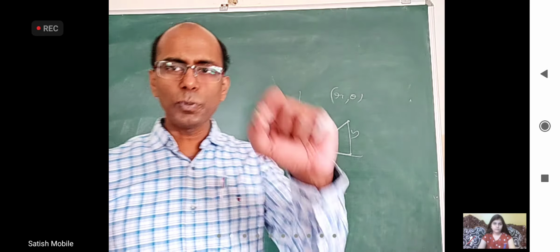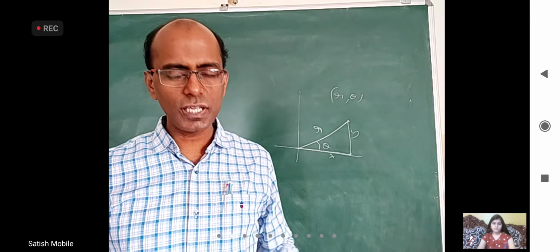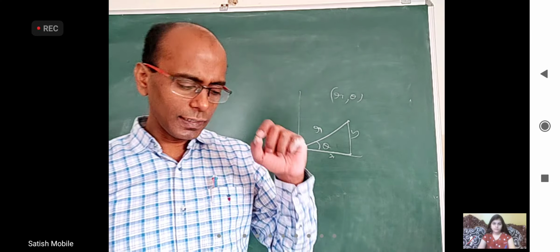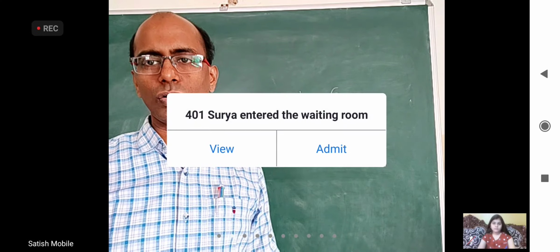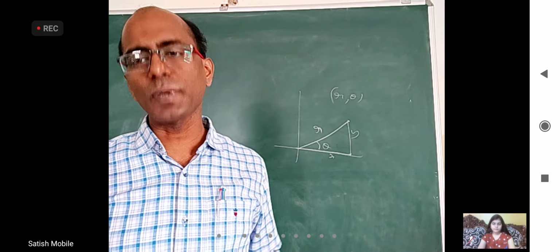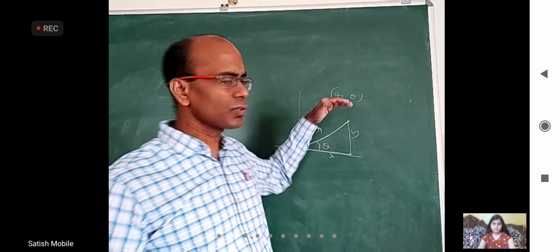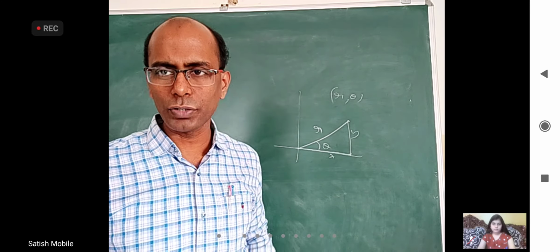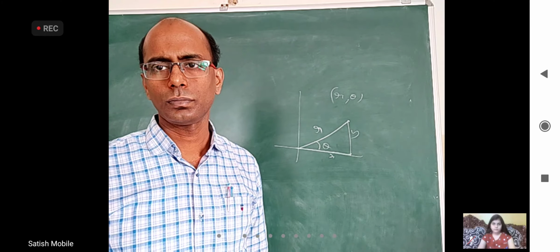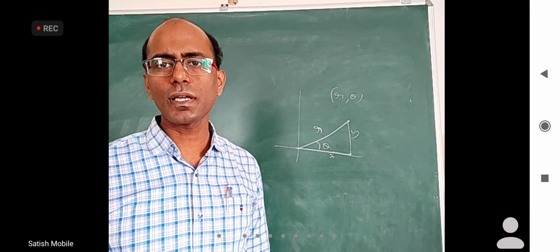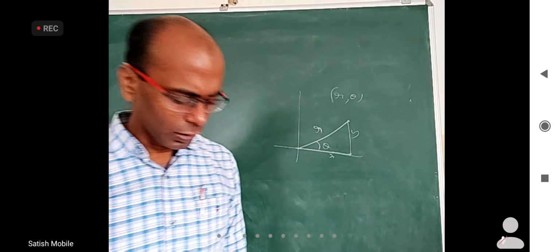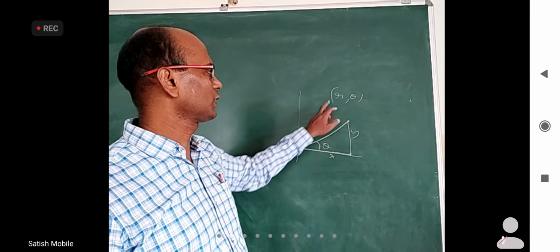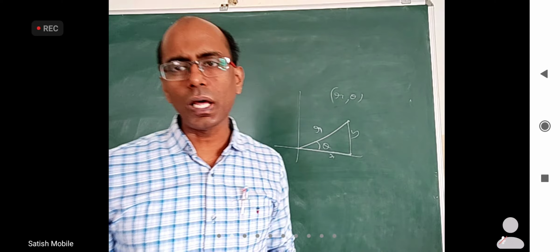If you want to tell the position of a point, just tell the distance from the origin, and for the ray joining the origin to that point, what is the inclination of that in the anti-clockwise direction. If you tell that, it is a specific point. I am sure in physics, somewhere or other you will use r and theta notation. In higher level, you will be using it, r and theta. It is actually called polar coordinates.